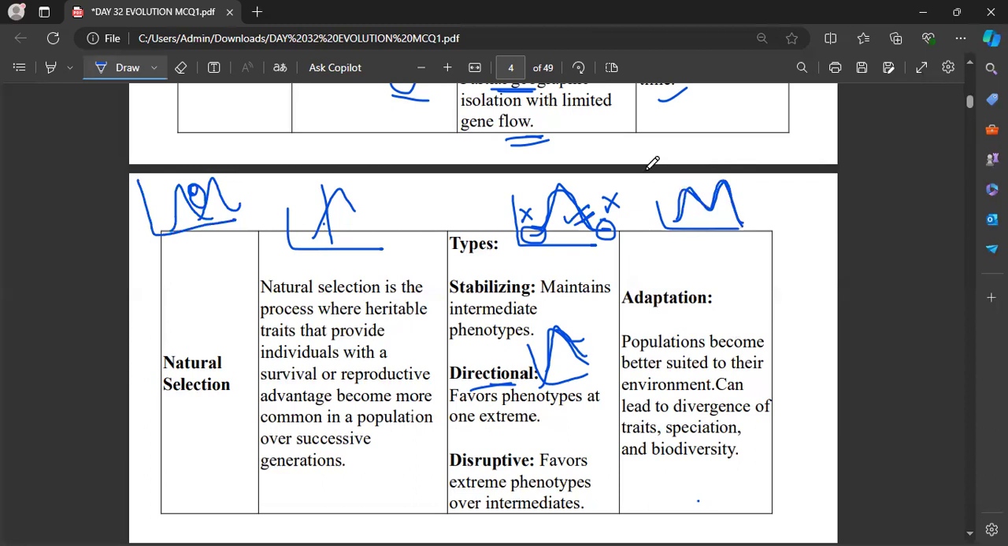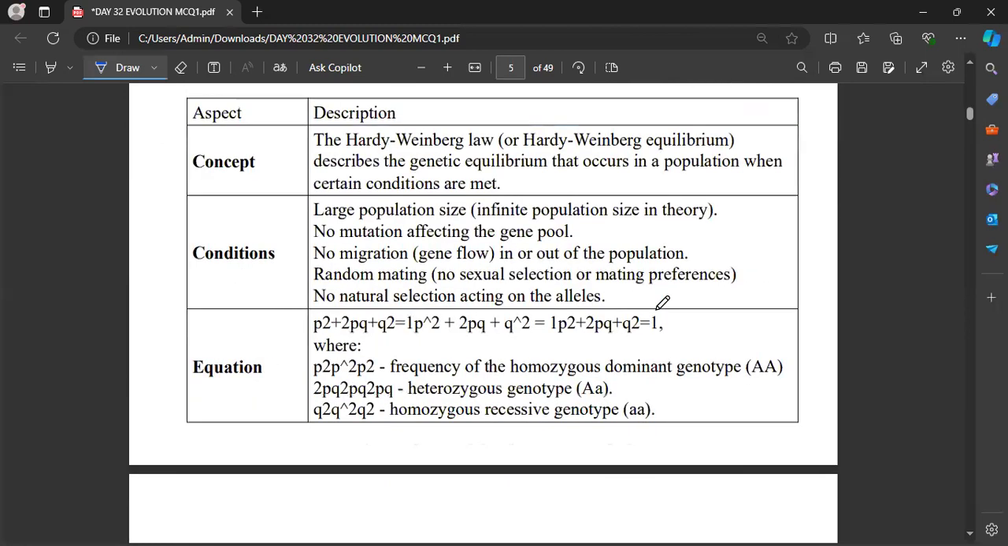Okay, now that's all about the selections. Now, Hardy-Weinberg equilibrium. The Hardy-Weinberg law, or equilibrium, describes the genetic equilibrium that occurs in a population when certain conditions are met. Which means, under certain favorable conditions, this law suggests that genetic equilibrium occurs in a population. Okay, in a population, what will be the genetic equilibrium under certain conditions? That is what the Hardy-Weinberg law is.